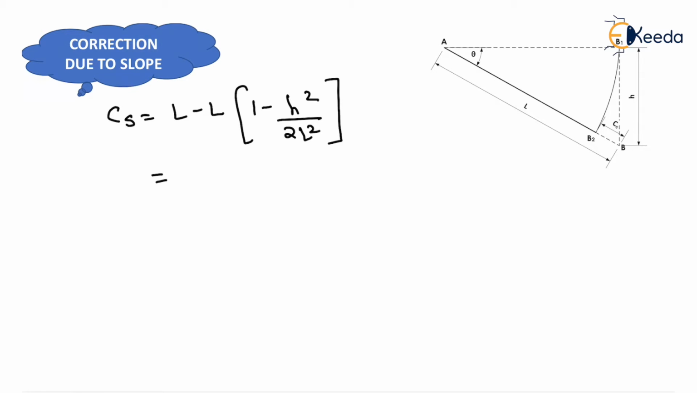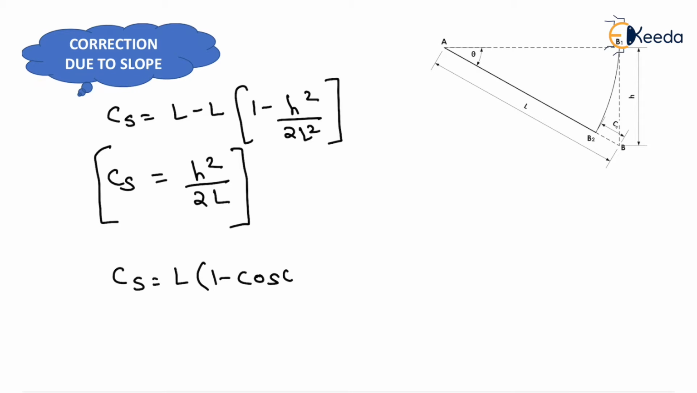Now by solving this we will get h square upon 2l, that will be the correction due to slope. So we had computed two formulas for correction due to slope. One is h square upon 2l and the next one is l(1 - cos theta). And the nature of both corrections will be negative, because we need to subtract this reading from the measured reading so that we can compute the AB1 value, that is this value. So correction will be negative due to slope.